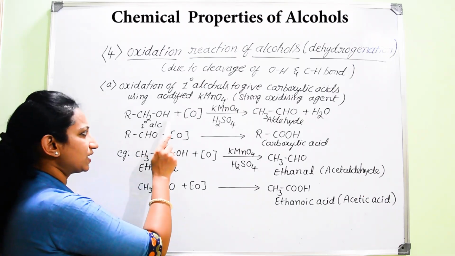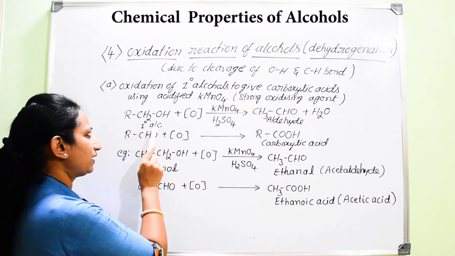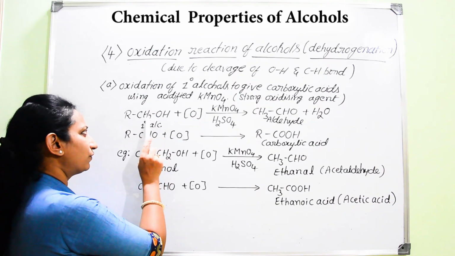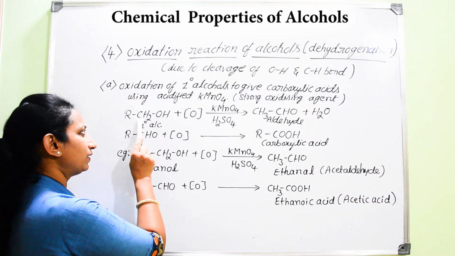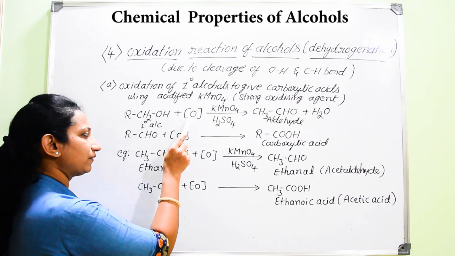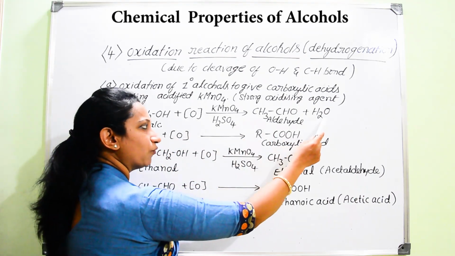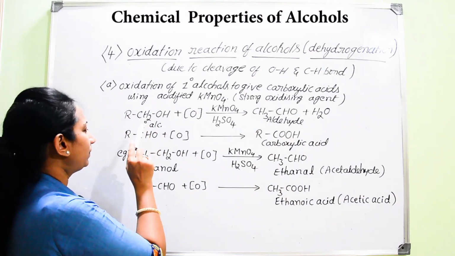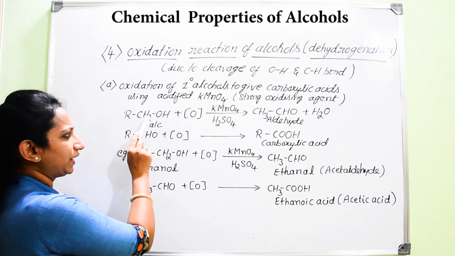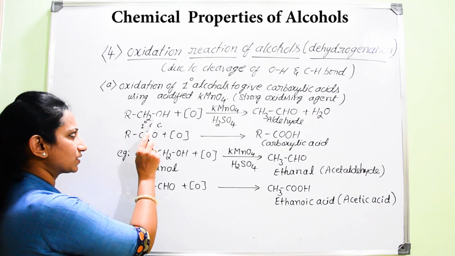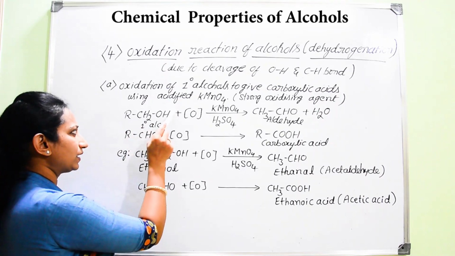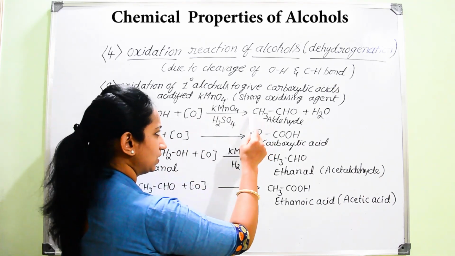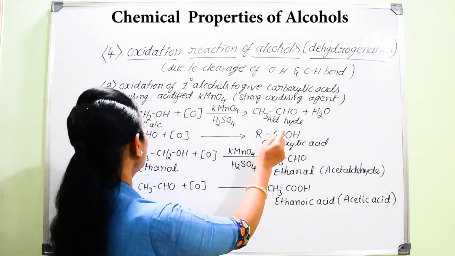Now once you start with the first step, the primary alcohol, one hydrogen atom from the oxygen and one hydrogen atom attached to the carbon will get separated and they will be added with oxygen to form water. Now this carbon will be left over with one hydrogen atom, making a bond with oxygen, so that the CH2OH group is converted into CHO.